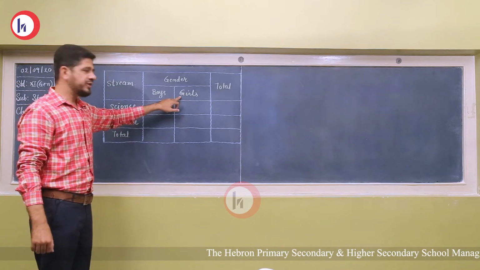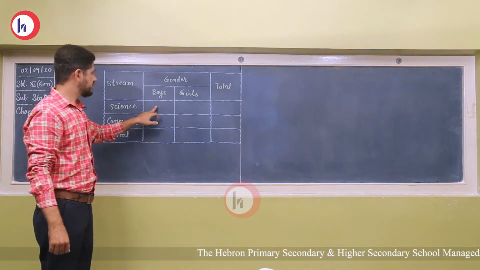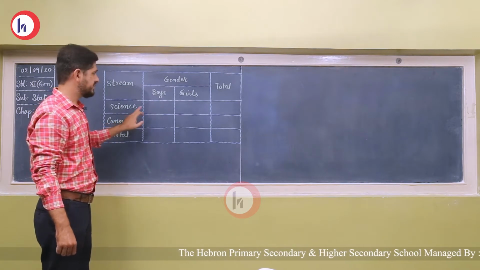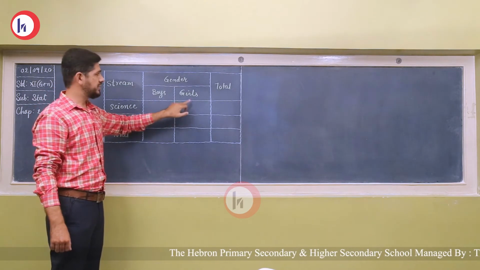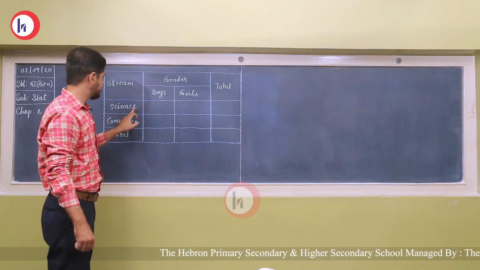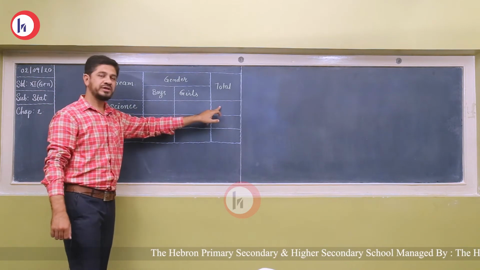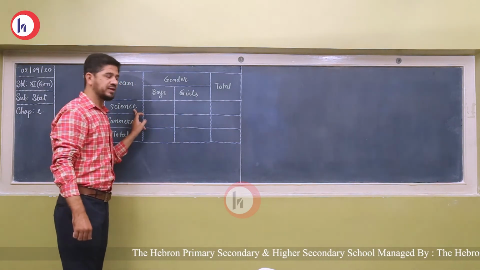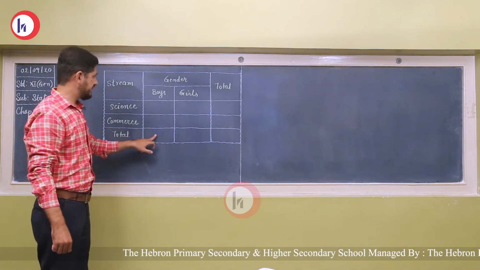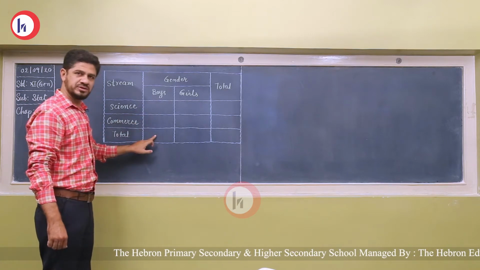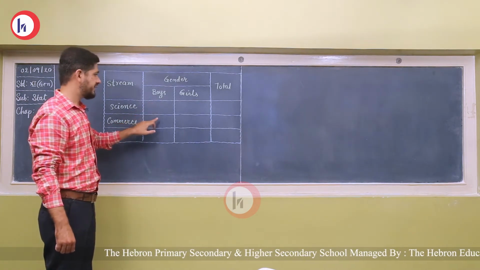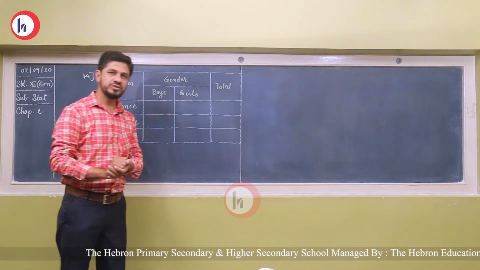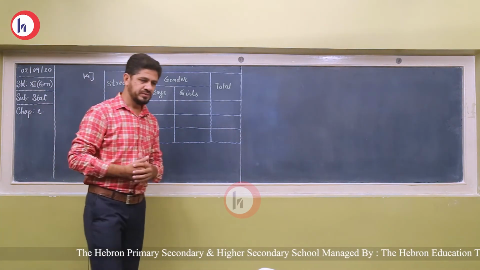As we learned earlier, this block indicates the boys who studied in science. This block indicates the number of girls who studied in science, and this block indicates the total number of students who studied in science. Same as this block indicates the total number of boys who studied in science and commerce. And the final one, this block indicates the total number of students who studied in the college.